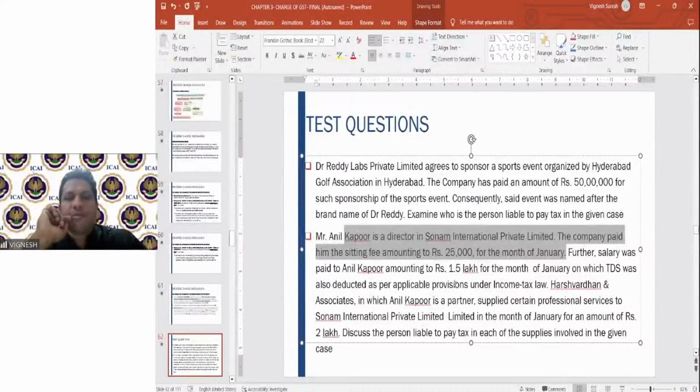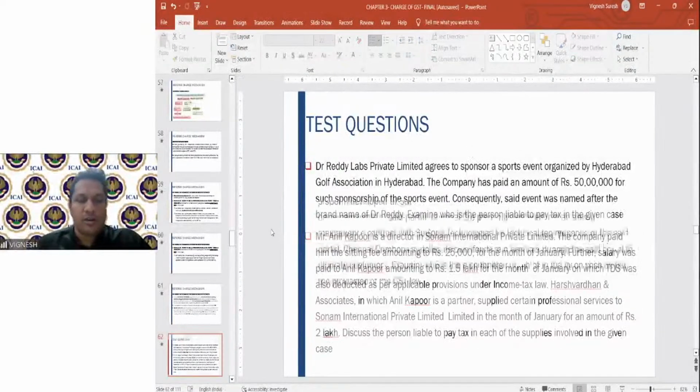Salary of 1.5 lakh per month, where TDS is deducted as per the applicable provisions, which is under 192B. In this particular situation also, there is no question of GST involved because it is exempt supply by virtue of Schedule 3. Then Harshvardhan and Associates professional services provided to Sonam International. It is not reverse charge mechanism. It comes under the forward charge mechanism here, and therefore he will discharge the GST on forward charge.